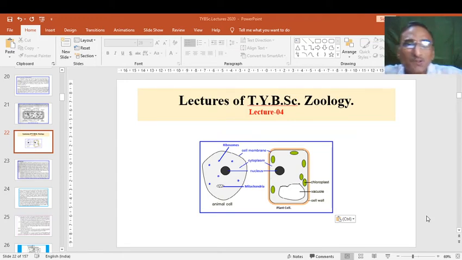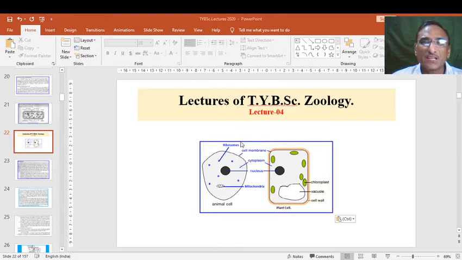So dear students, we will start our next lecture of cell and molecular biology. Lecture number 4. Last time we saw the prokaryotic cell in detail, where the nuclear material is scattered randomly and is not bounded by a nuclear membrane. But now we will see the eukaryotic cells.